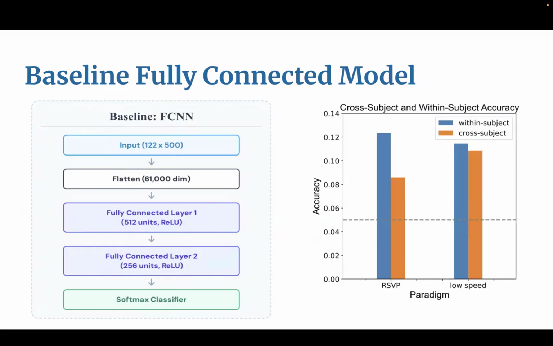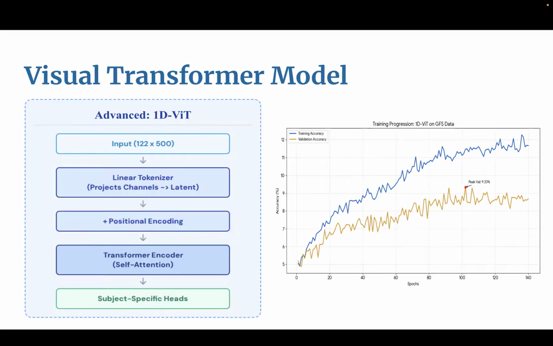Okay, so now I'll be talking about the classification architectures that we used for our models. We started off by using the baseline fully connected model, which we took directly from a paper we referenced. Here, we observed an accuracy of 10% by our own testing, as compared to the paper's 11%.